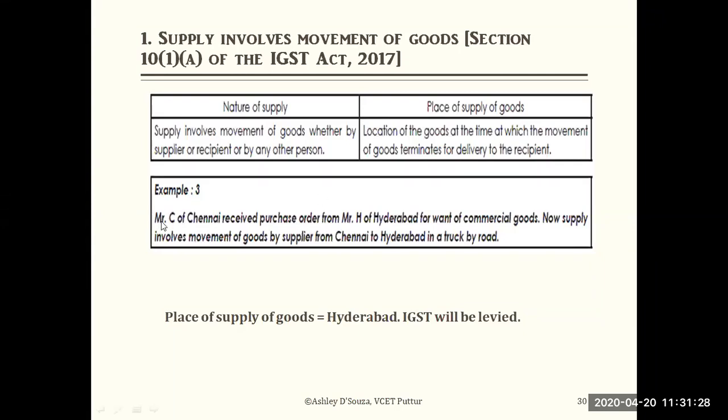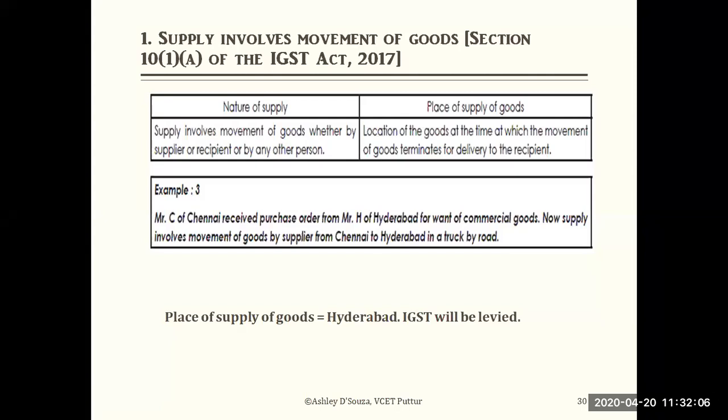The example is Mr. C of Chennai, who received a purchase order from Mr. H of Hyderabad for commercial goods. So here Mr. C is in Chennai. He receives the order to supply to Mr. H of Hyderabad. Mr. H is in Hyderabad and is the recipient. Now supply involves movement of goods from the supplier in Chennai to Hyderabad in a truck by road. So in this case, what is the place of supply of goods?